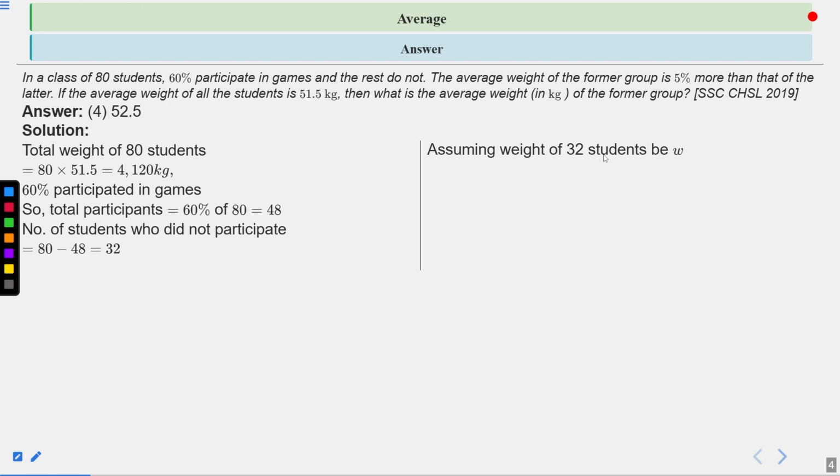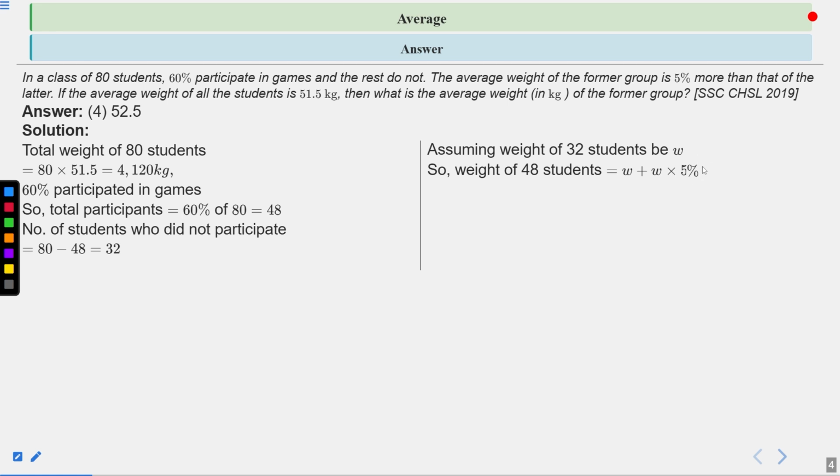So assuming the weight of each of the 32 students to be W, the weight of each of the 48 students will become W plus W into 5%, because it is 5% more.